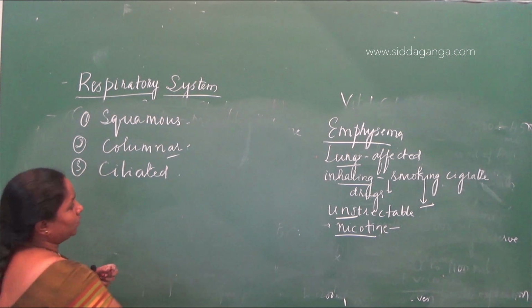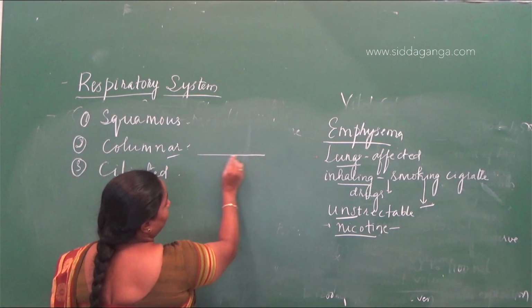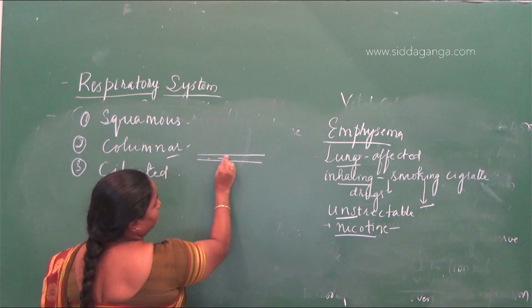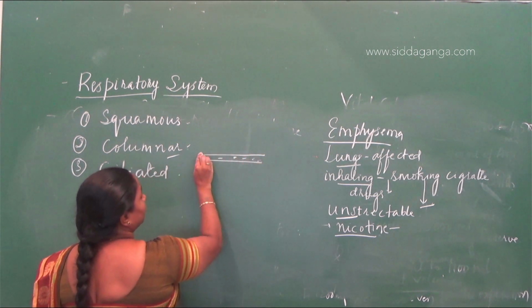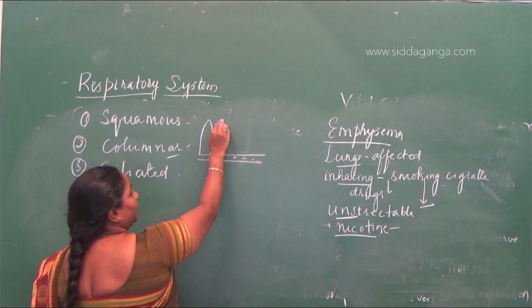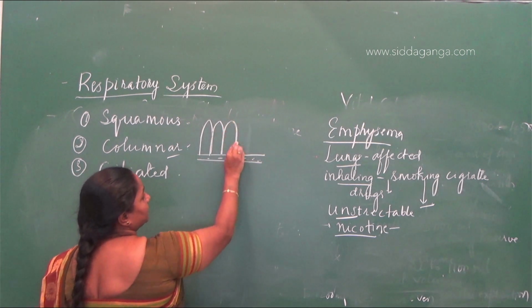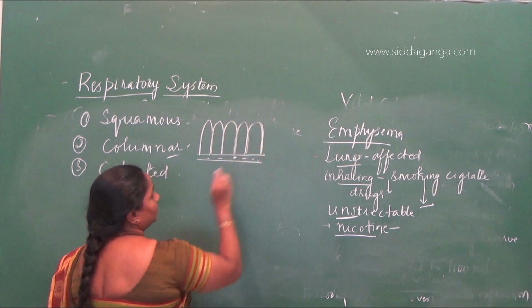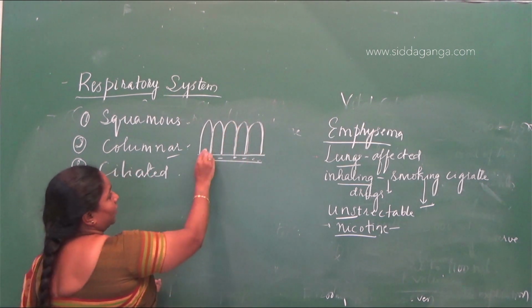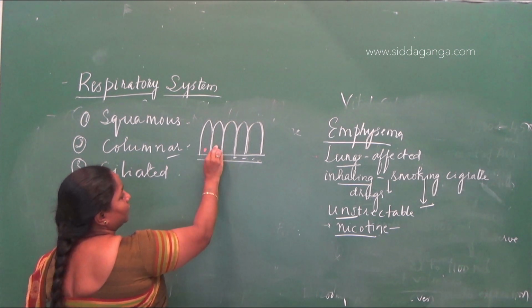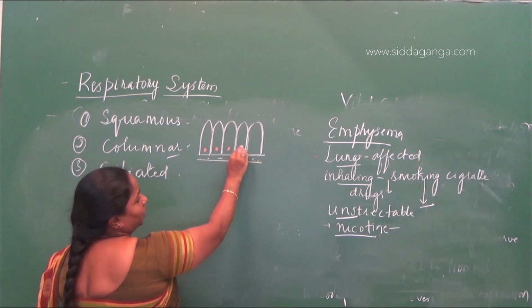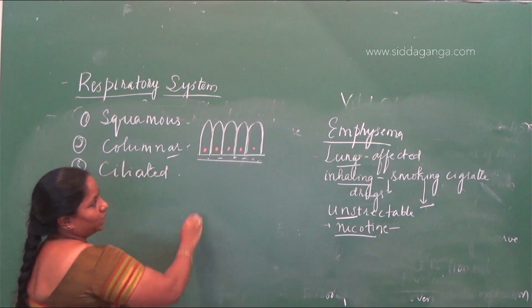So what are columnar cells? We know that all the epithelial tissues are present on the basement membrane, and these tall, pillar like, slender cells are called columnar epithelium. In the columnar epithelium the nucleus is present towards the base.